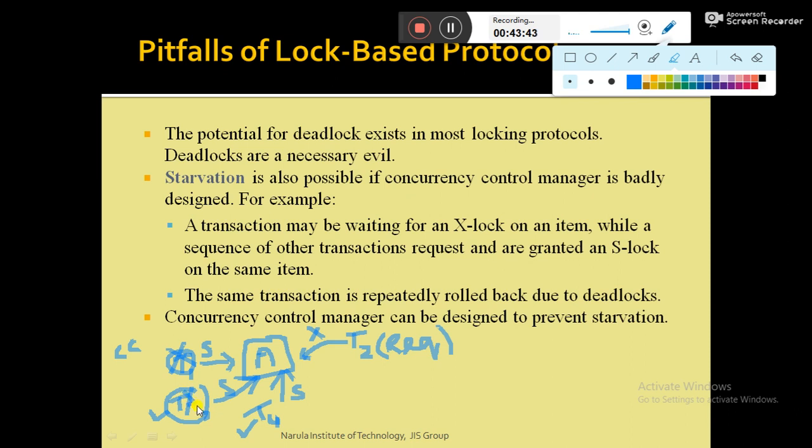Though T3 has completed its job, still T2 has not been assigned a lock on A. Why? Because T4 has already acquired the lock on data item A. So T2, which wants to acquire a lock in exclusive mode, will never get a chance to acquire the lock on the data item A. So the transaction T2 becomes starved. That kind of situation is known as starvation.